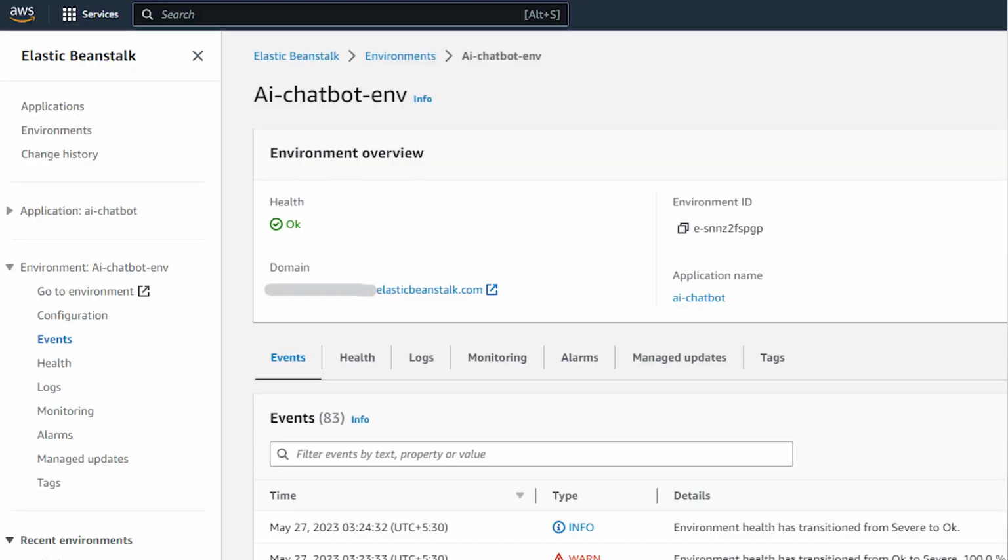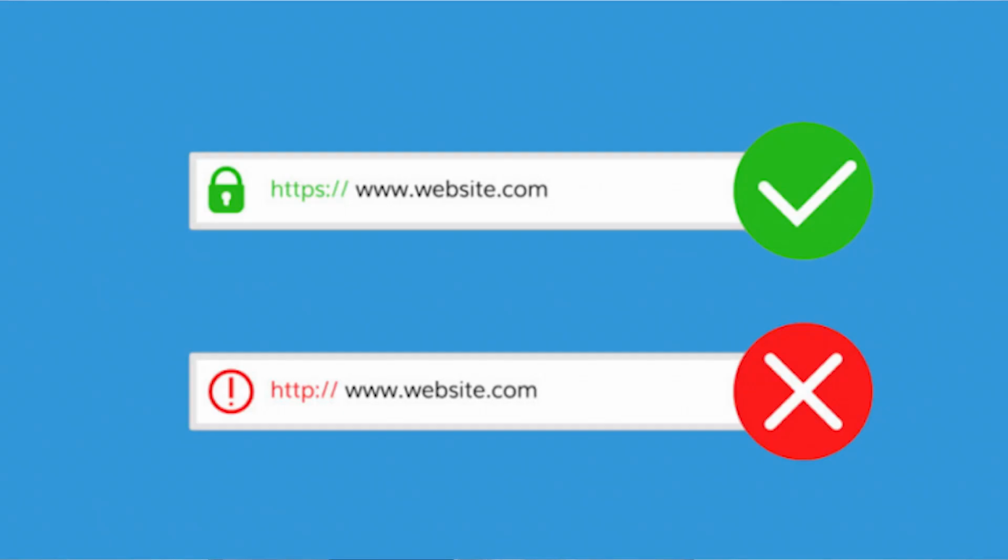Then I noticed one thing. They provide a link, a deployed URL, but that URL is not secure. They provide the deployed URL without SSL. SSL is Secure Sockets Layer.